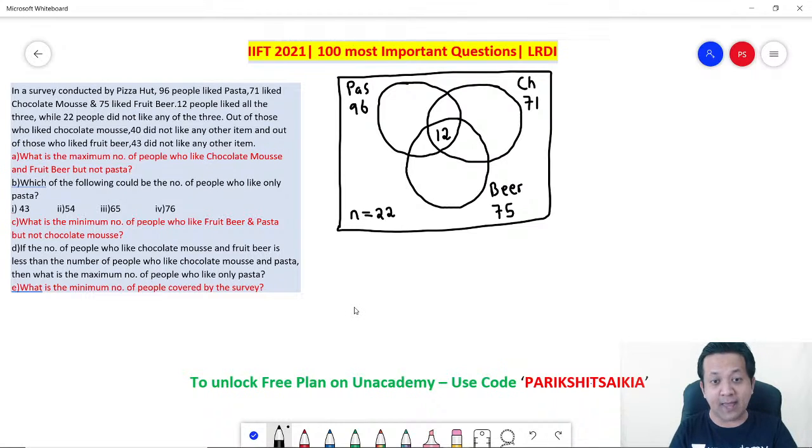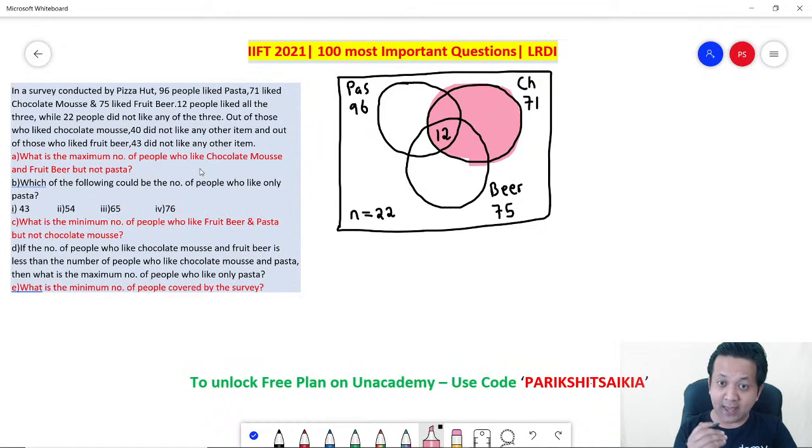Out of those who like chocolate mousse. So be very careful here, try to understand. Out of those who like chocolate mousse, 40 did not like any other item. So if you are able to visualize, which section are we talking about? People who like chocolate mousse. So can I say we are talking about this circle? Out of those who like chocolate mousse, 40 did not like any other item. So can I say 40 liked only chocolate mousse? Will you agree?